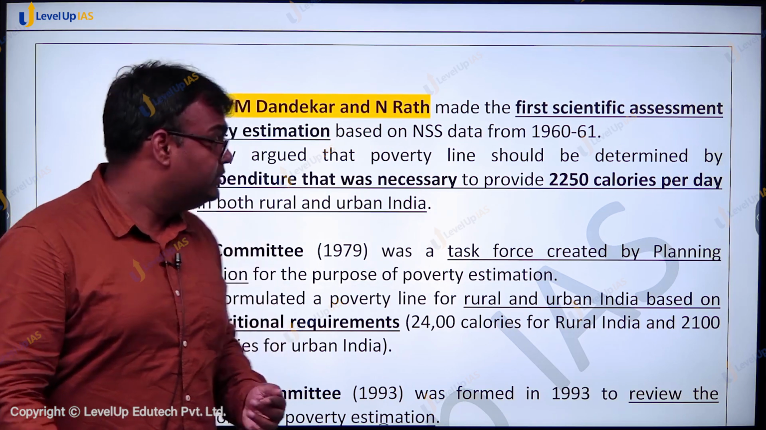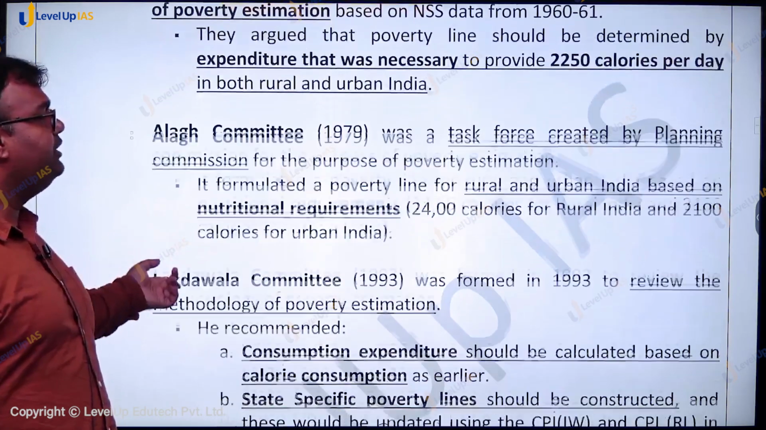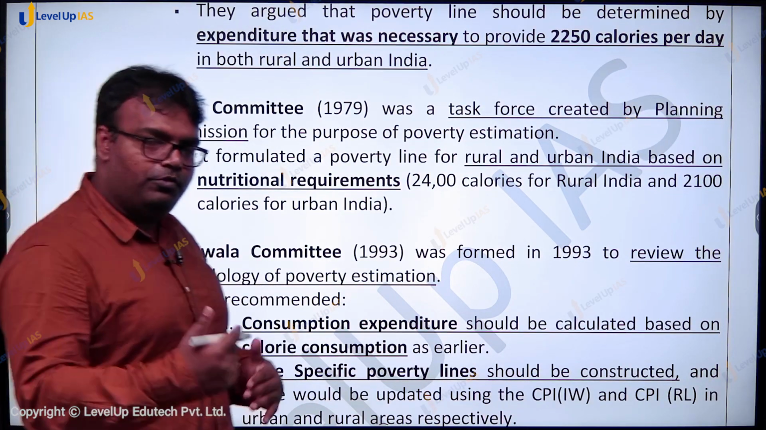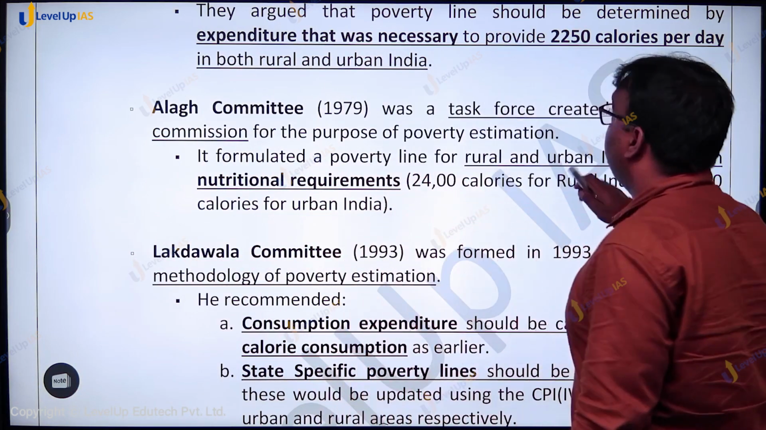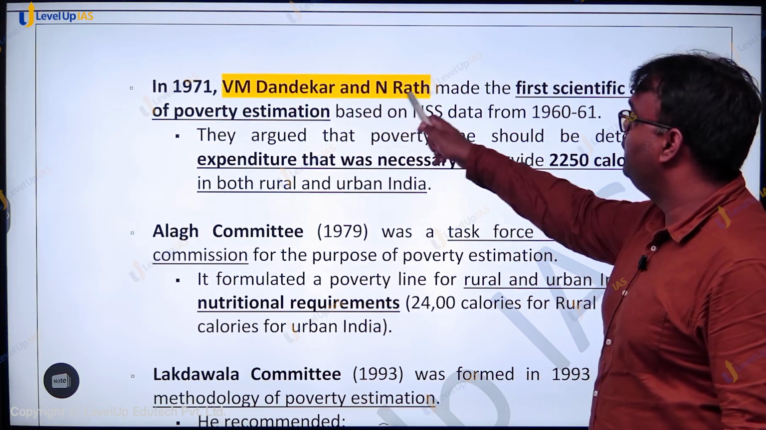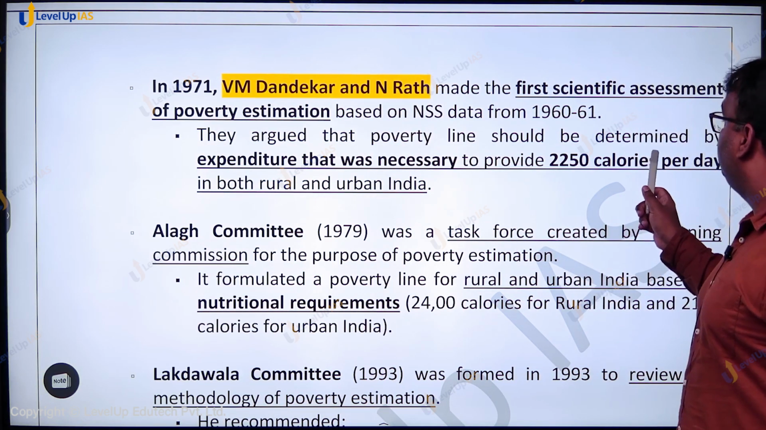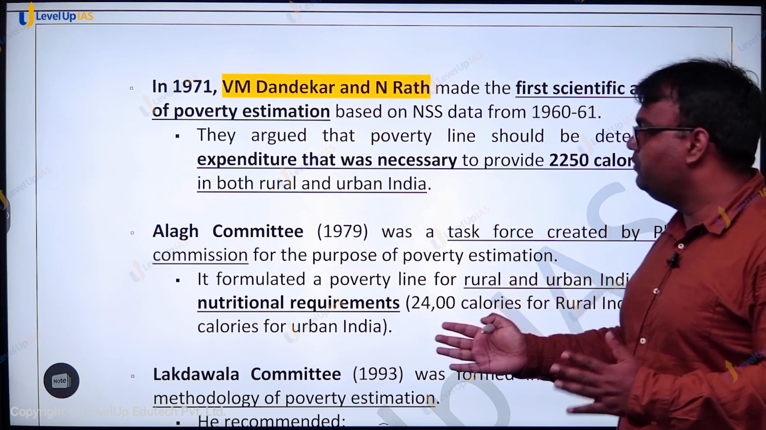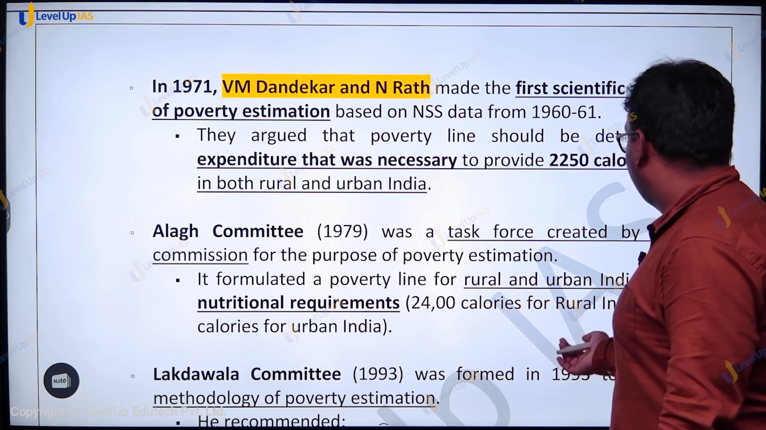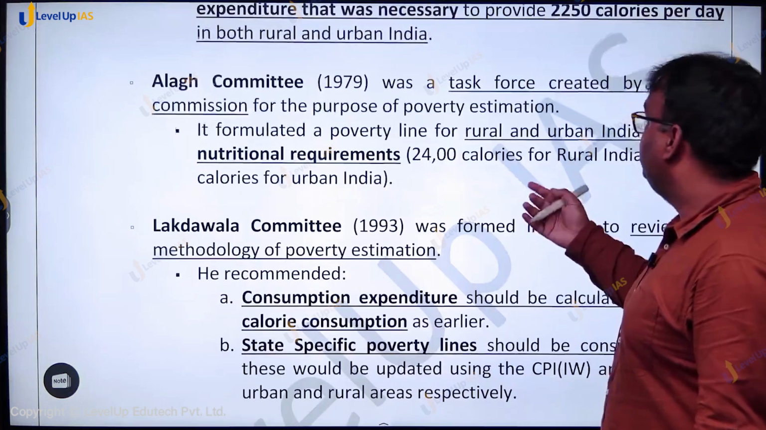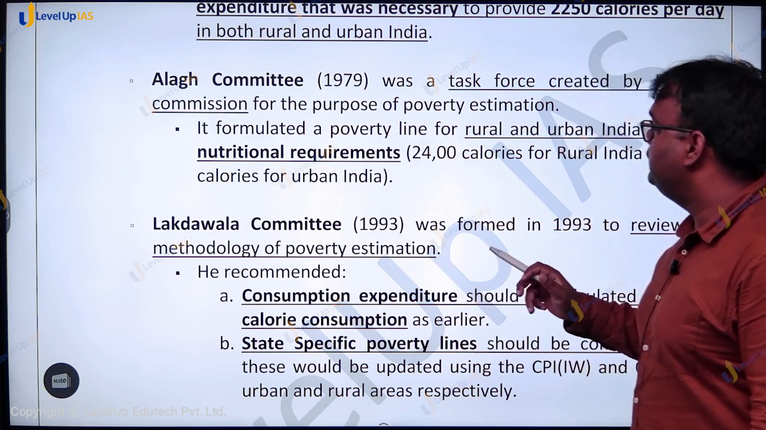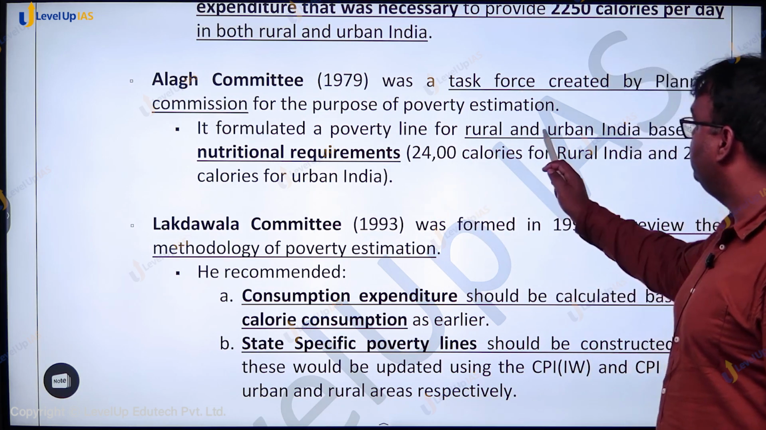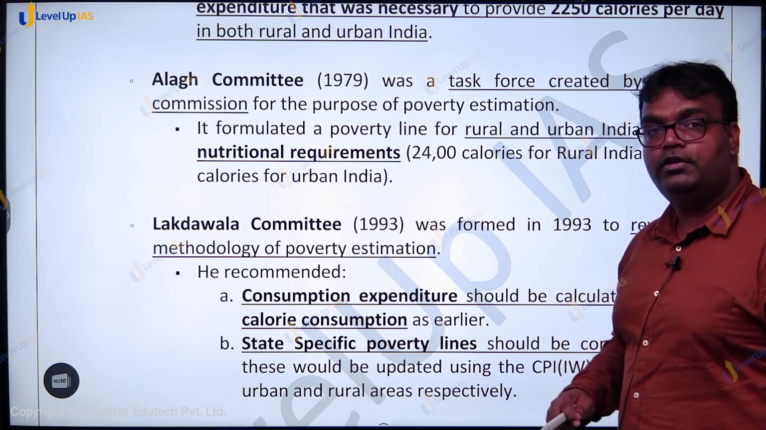Similarly, the Alagh committee in 1979 was also tasked by the Planning Commission with proper poverty estimation. The older committee, the V.M. Dandekar and Rath one, had given a calorie requirement of 2250 for everyone in the country. They had not differentiated between rural and urban areas, but in rural areas the physical requirement is higher, and therefore the Alagh committee formulated a poverty line for rural and urban India based on nutritional requirement: 2400 calories for rural India and 2100 calories for urban India.